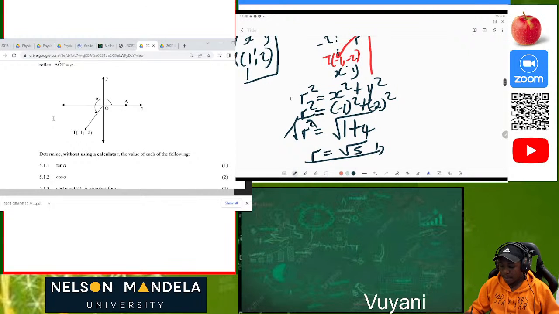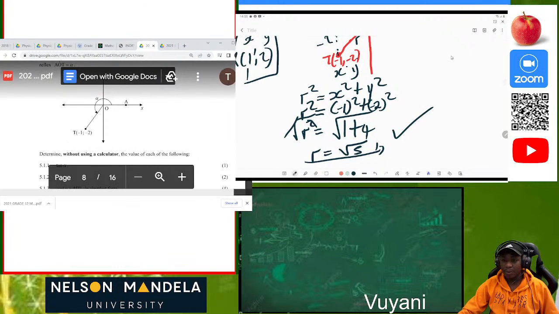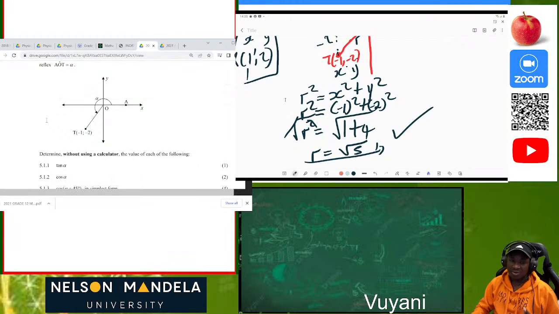There is actually a mark for having this value of r. There is one mark for just showing that value of r, because sometimes we think it's not important, but this is the crucial and important part, that you show that you have calculated this value of r.